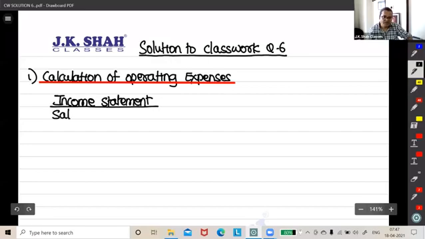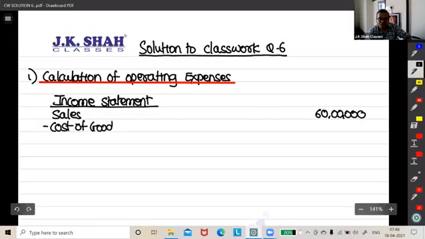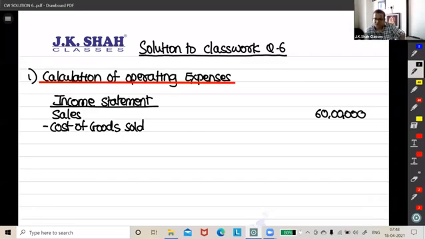First we write sales, given in the question: 60 lakh, minus cost of goods sold, given in the question: 18 lakh.